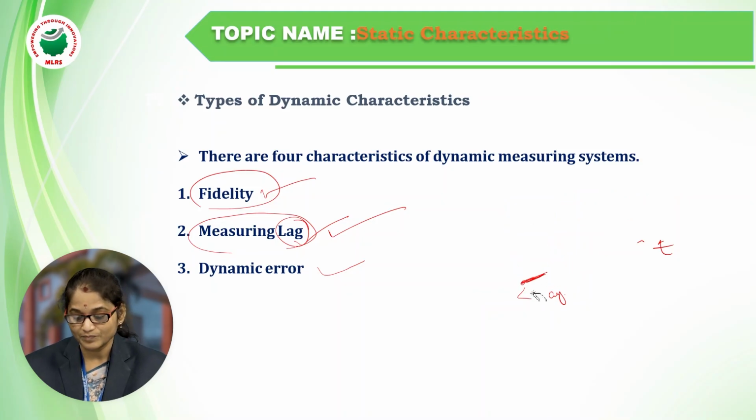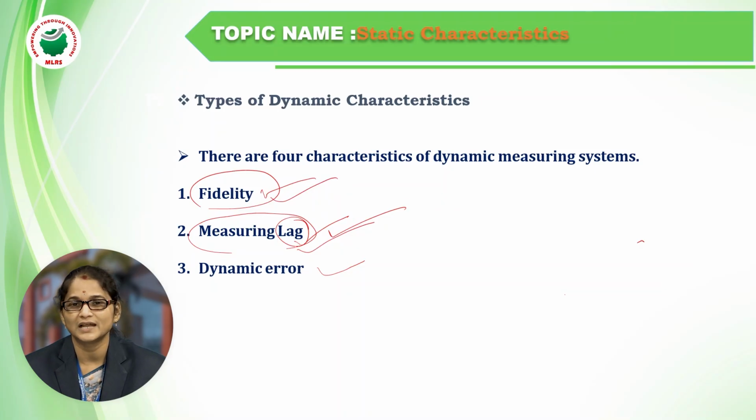Then what is fidelity? You know very well what Wi-Fi is. Wi-Fi is nothing but wireless fidelity, right? Fidelity is nothing but how the output follows the input change with respect to time. Measuring lag is when we measure something and, due to some errors, we get a delay. Delay is also nothing but lag. The dynamic error is the error between the measured value and the target value.